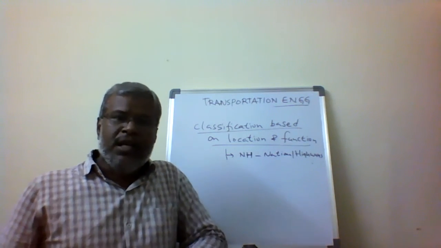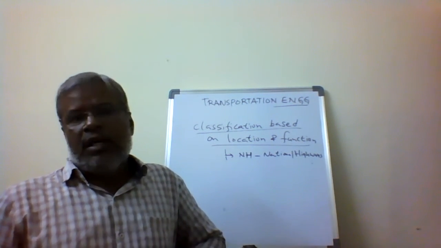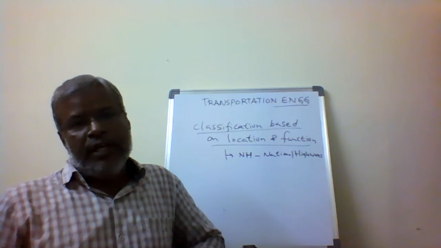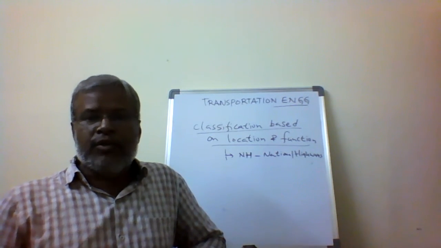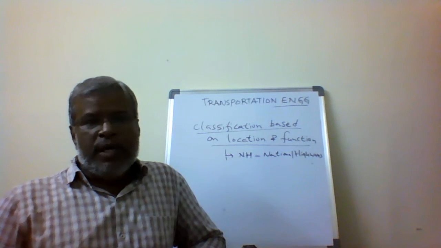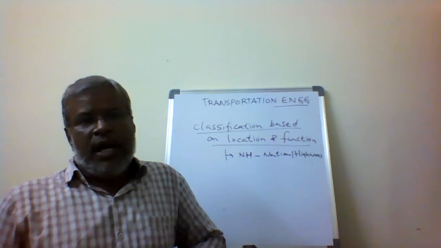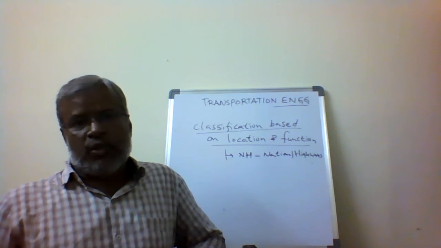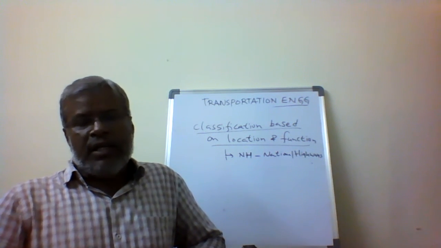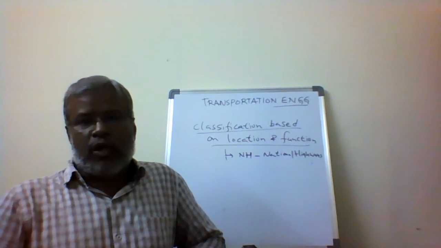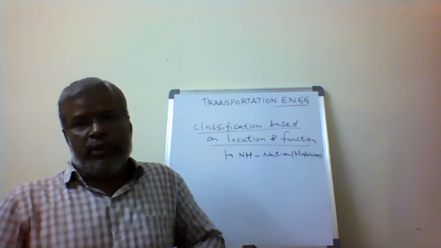So the capitals of the nation, the capitals of the states, and the foreign highways are connected. In addition, they connect the major airports, major seaports, industrial places as well as commercial places. Throughout the length and width of the country, the roads connecting these are called national highways. This is under the control of the central government.